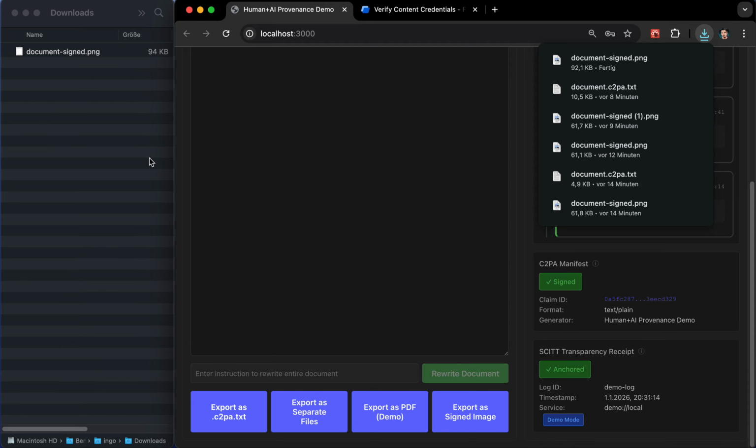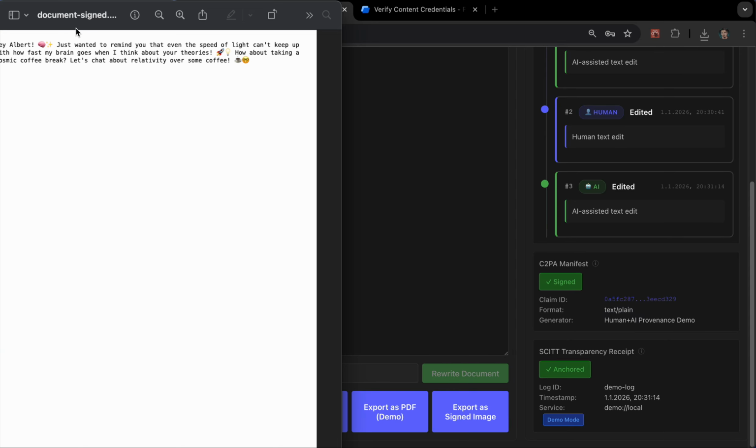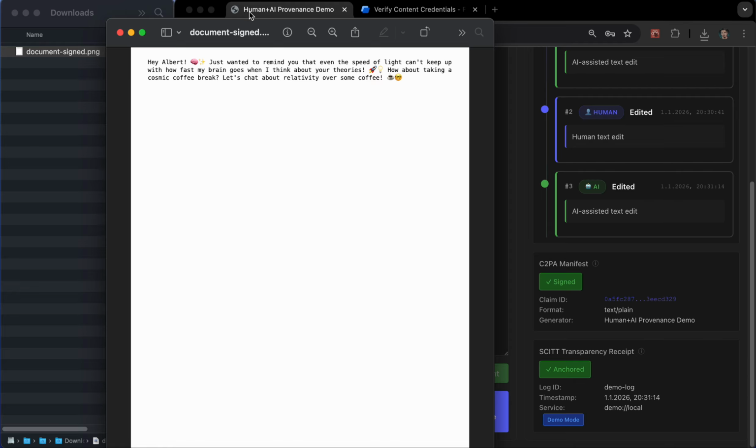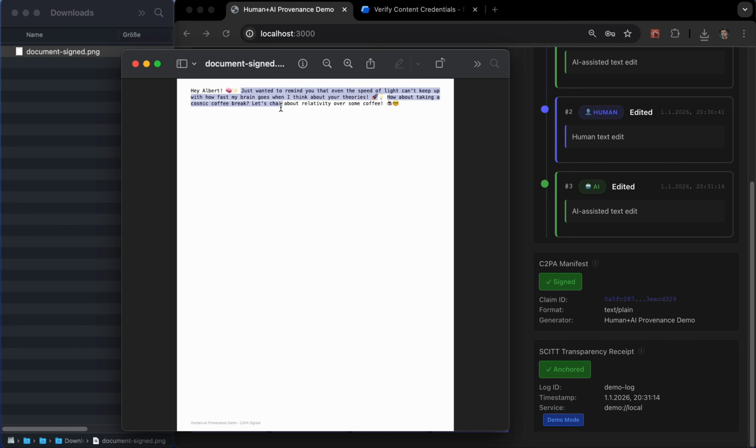So images work quite well. If we do this export here, we see we got a document signed PNG, and you see here this is a PNG image. You can select the text, but it's a PNG image, and it holds the verification data in its metadata.